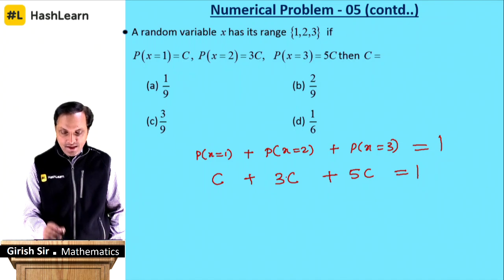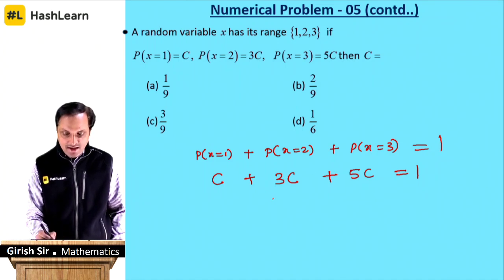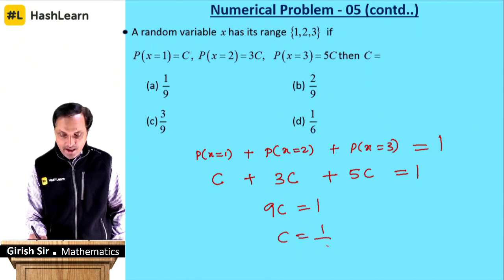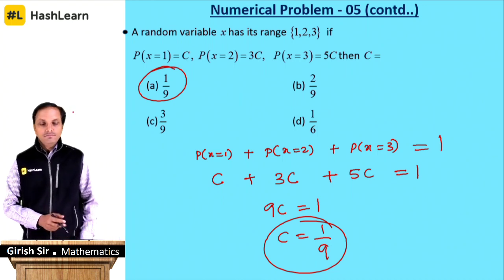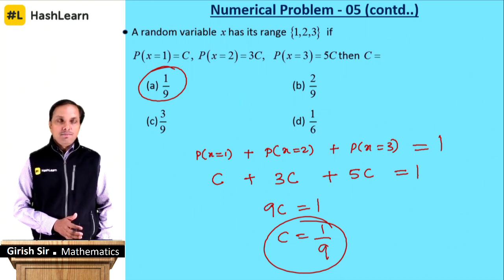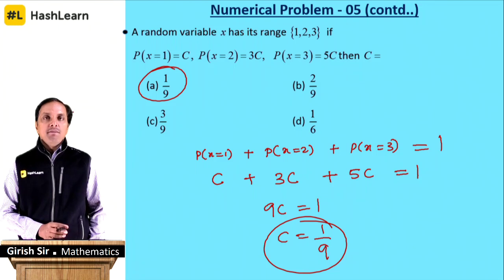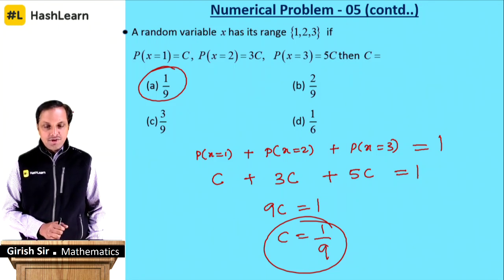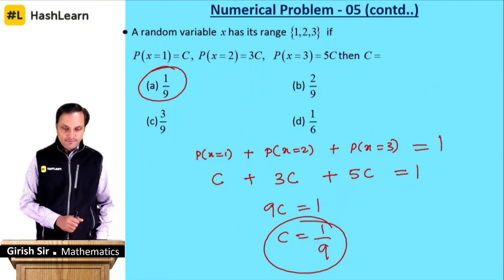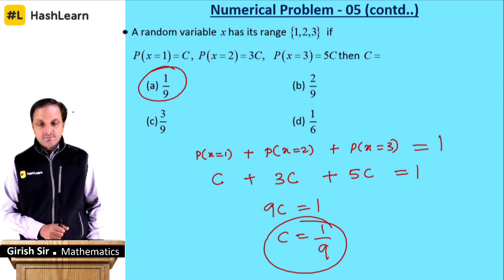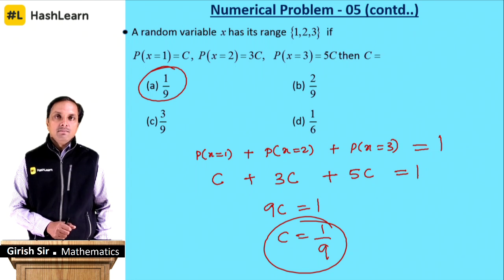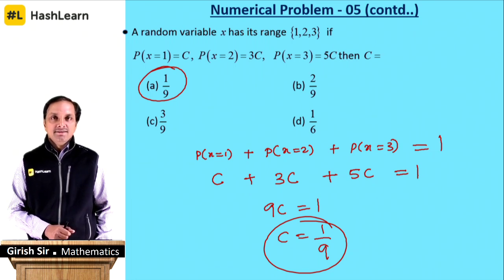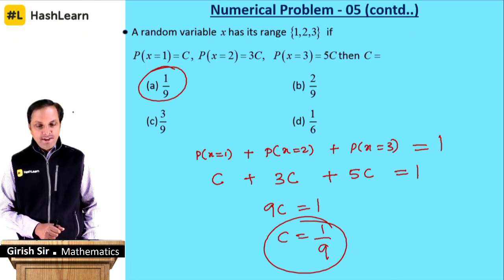5 plus 3 plus 1, is it 9C? Yes. C will be 1 by 9. Just find, is there any option with 1 by 9? There is an option 1 by 9, which is option A. Is that okay? Hope you are following the problems.